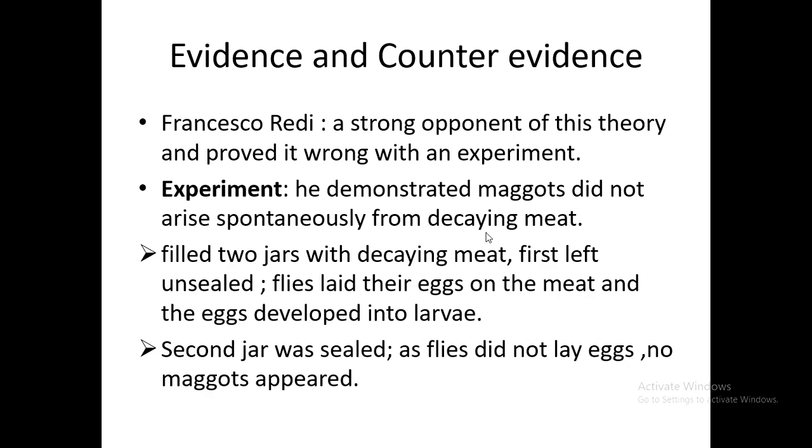So what he did, he filled 2 jars with decaying meat. It's very, very simple. He took 2 jars and filled both of them with decaying meat. Among the 2 jars, he covered one and left the other one uncovered. In the uncovered one, flies laid their eggs on the meat, the eggs developed into larvae, and gradually turned into living maggots. And the other, which was sealed, flies could not lay their eggs on it, so no maggots appeared. So the experiment is very simple.